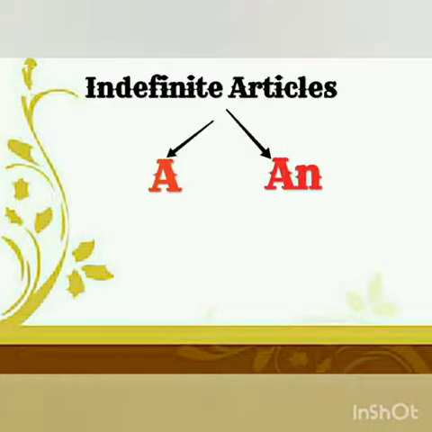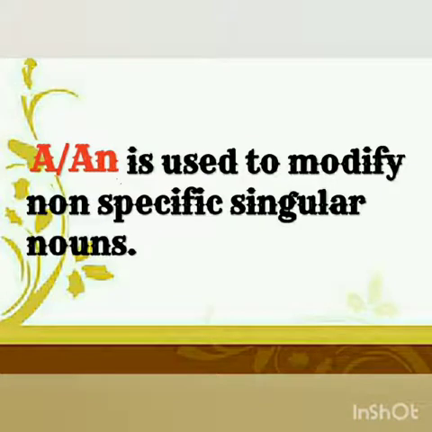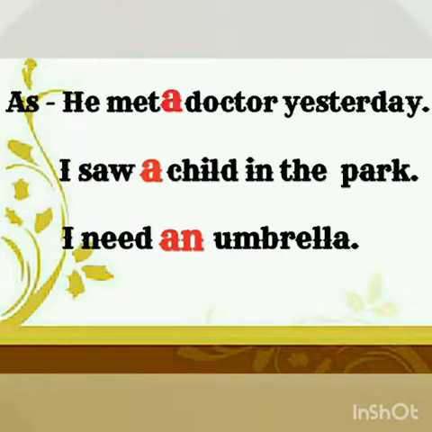A and An are indefinite articles and are used to modify non-specific singular nouns. As, he met a doctor yesterday. In this sentence, the article A is indicating a non-particular doctor.